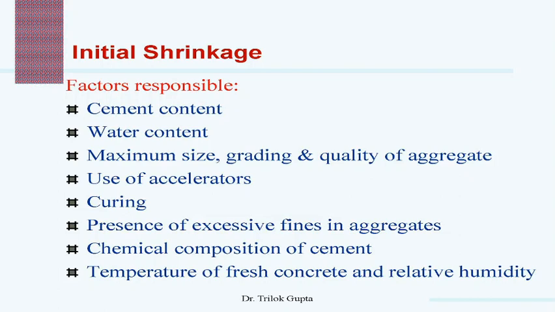That means if we are using calcium chloride from 0.5% to 2%, then there will be 50% more shrinkage in the concrete or in the mortar. So we have to use this accelerator carefully, and take care so that this shrinkage cannot increase up to 50%.